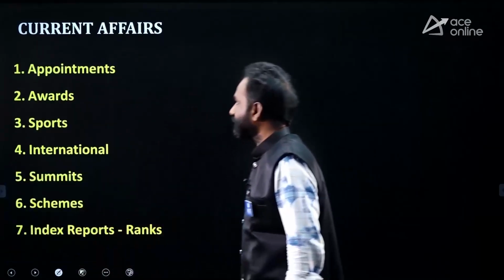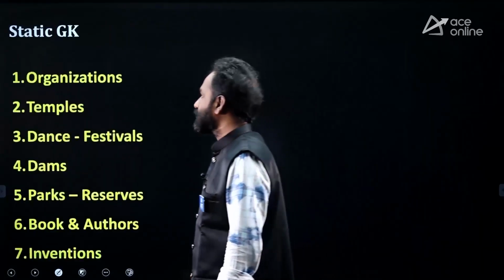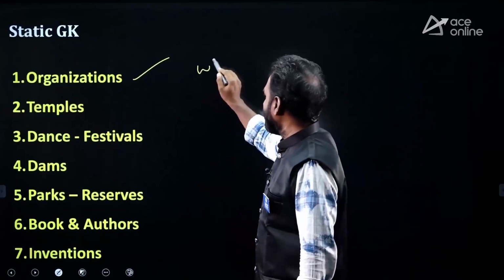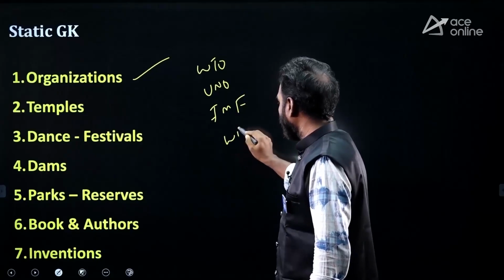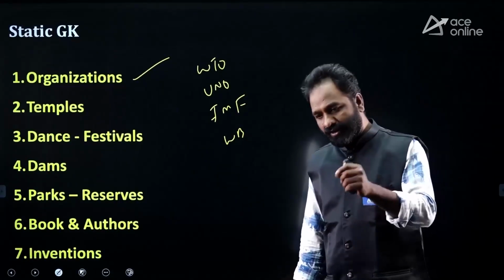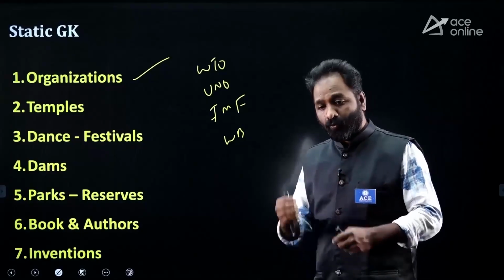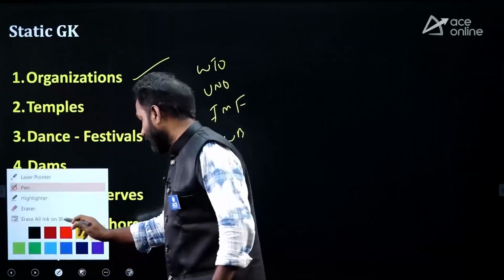Clear? Okay. Next, static GK. Of course, you have to give equal weightage to static GK also. So international organizations like WTO, UNO, IMF, World Bank. You should have an idea about each international organization: its headquarters, president, chairman, what its role is, and what its objective is. You have to follow that.